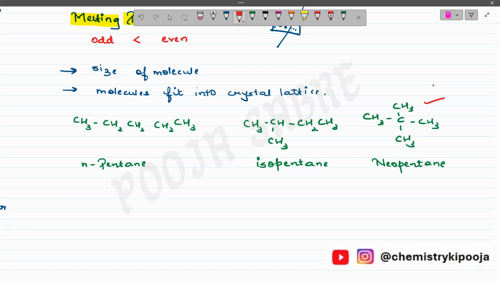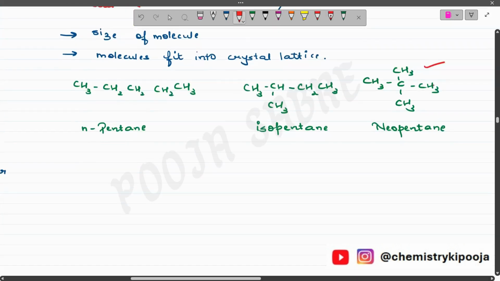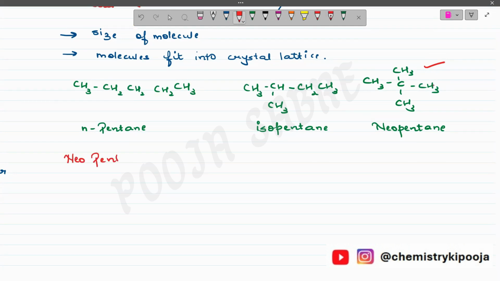Now, why is it so? Among all these three isomers, neopentane has the highest melting point. Why does it have the highest melting point? Because the structure is almost spherical. I can say that it is closely packed.